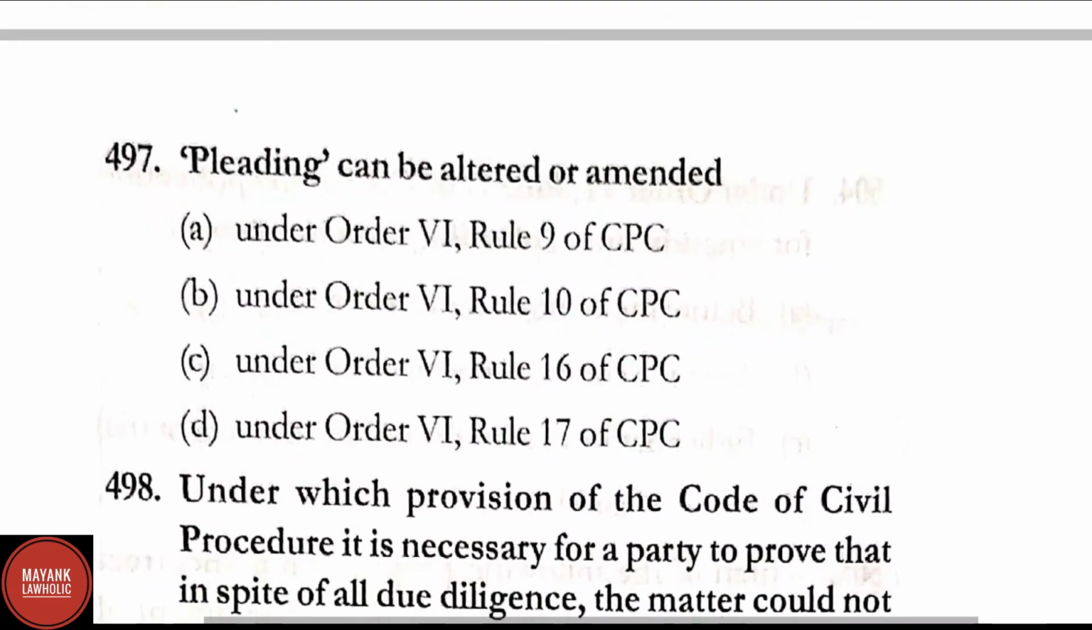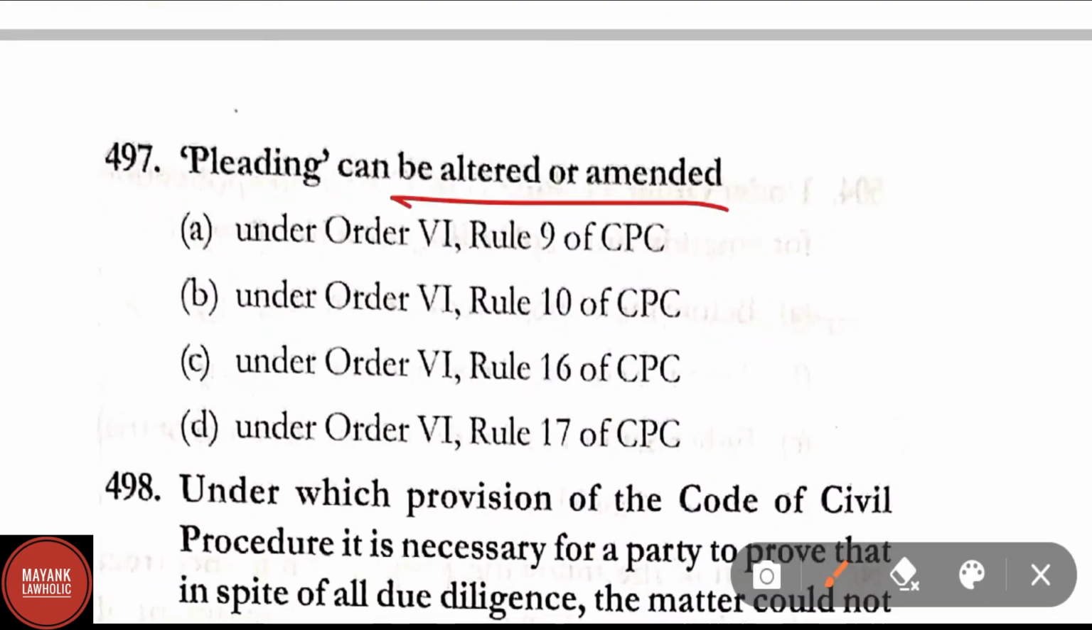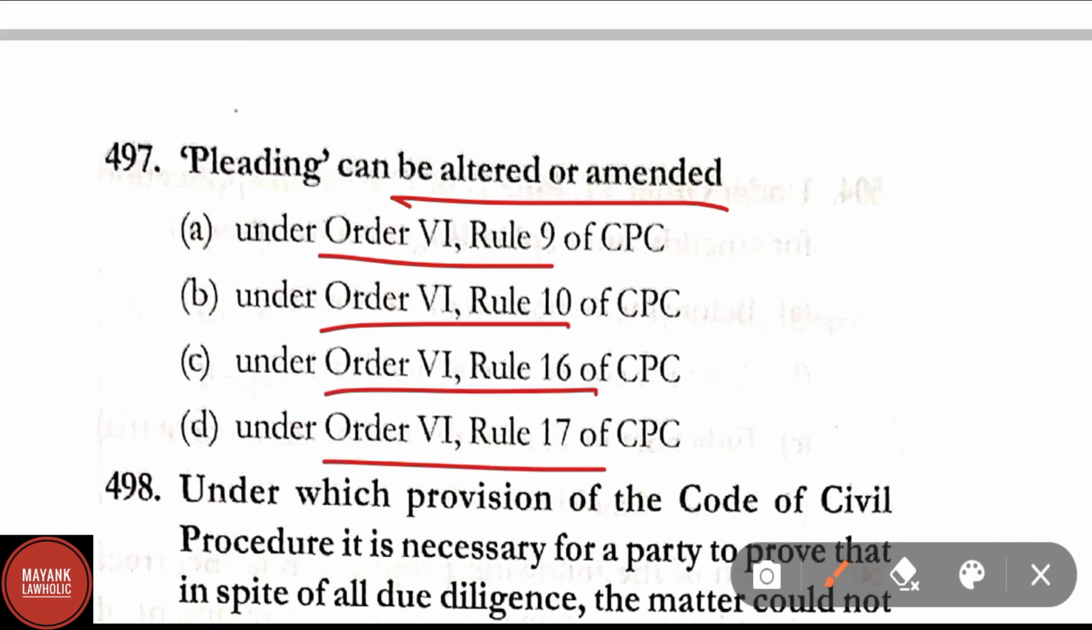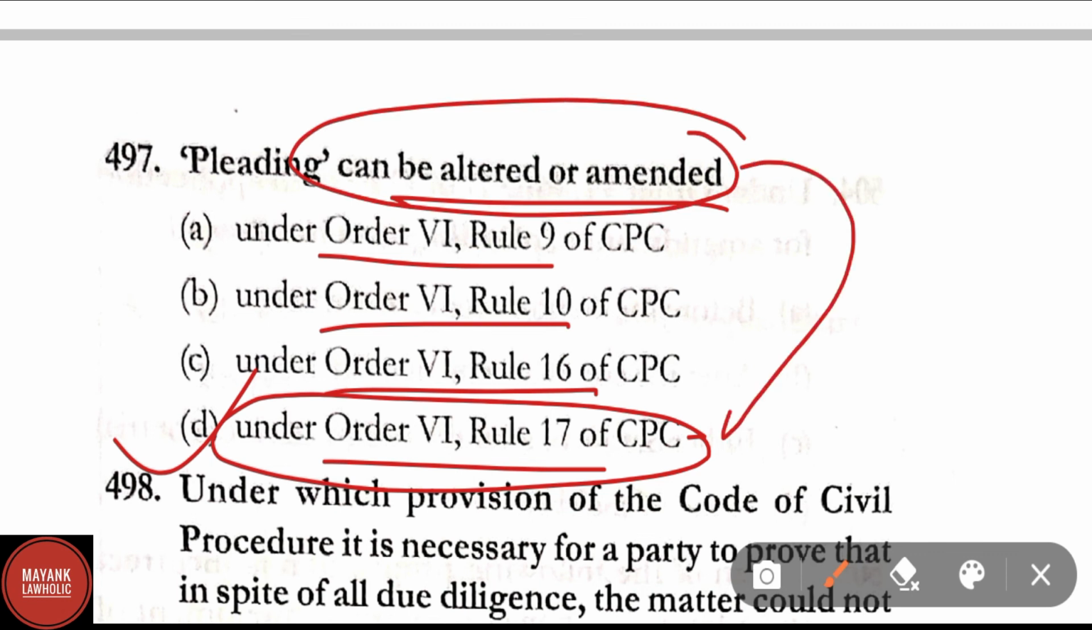Question number 497. Pleading can be altered or amended. Option A, under Order 6 Rule 9; option B, Order 6 Rule 10; option C, Order 6 Rule 16; and option D, Order 6 Rule 17 of CPC. Here correct answer is option D, that is Order 6 Rule 17 of CPC. Pleadings can be altered or amended under Order 6 Rule 17 of CPC.